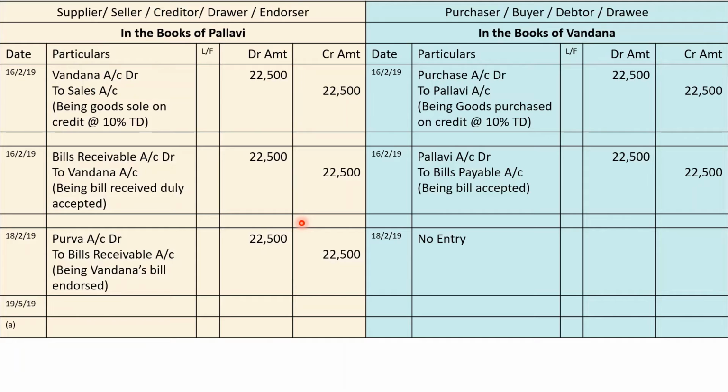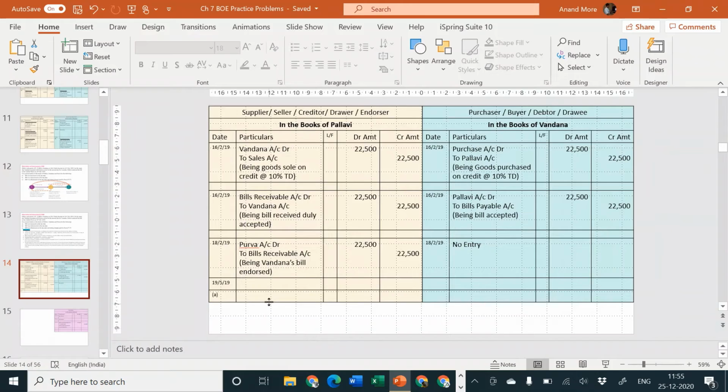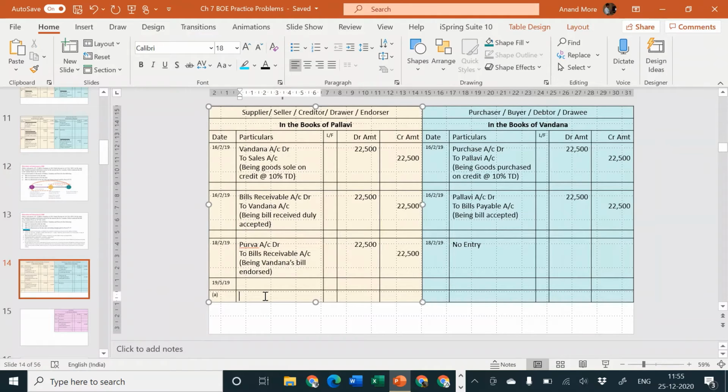Let me consider the books of Pallavi on 18th of May 2019, if the bill is honored, then the entry is no entry. Why no entry?